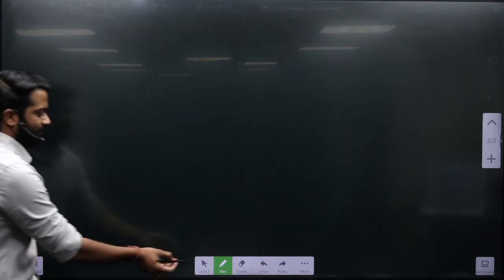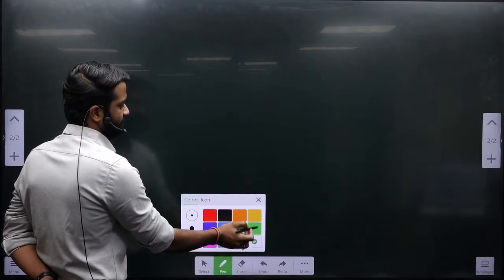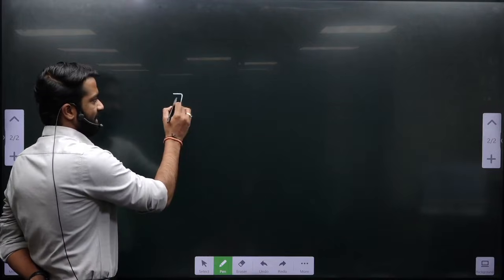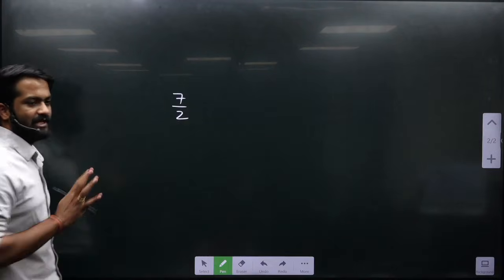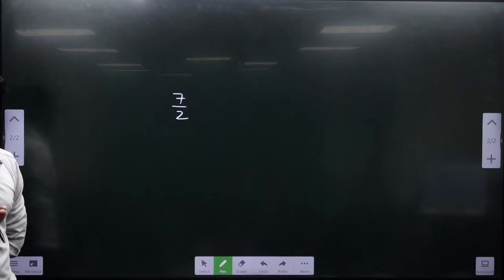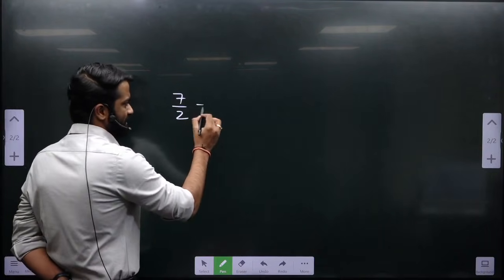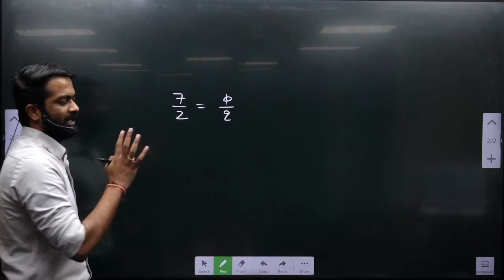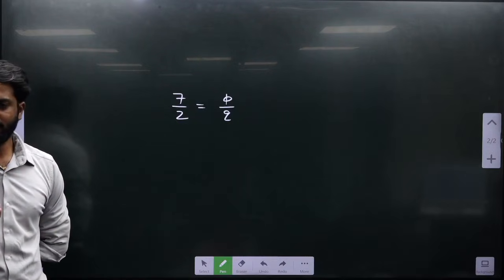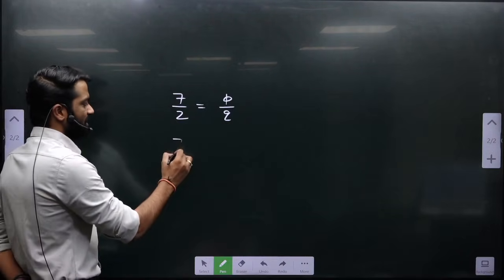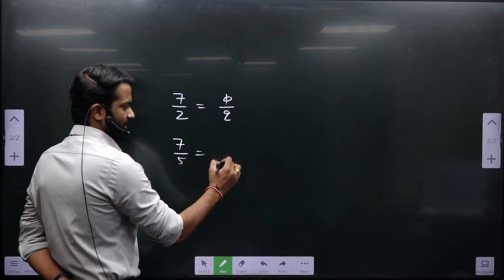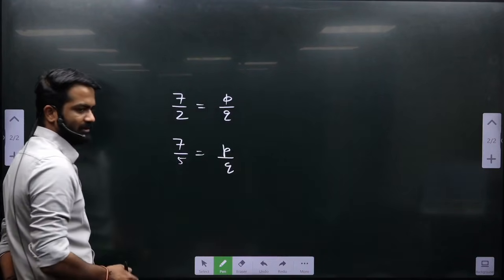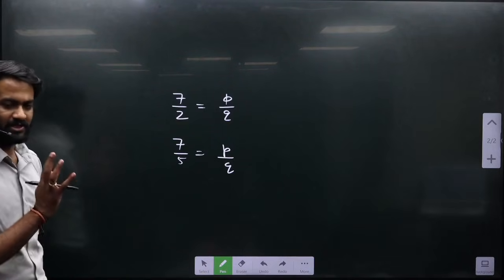For example, if I say 7 by 2, is it a rational number or not? How will you figure out? First of all, you will say, sir, since this is in the form of p upon q, where p is 7, q is 2, and q is not equals to 0, it is a rational number. 755, yes, it is also a rational number.